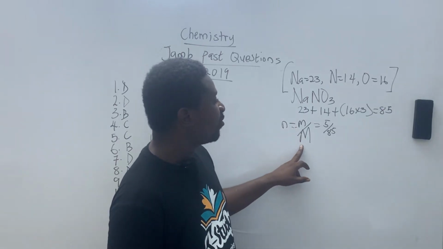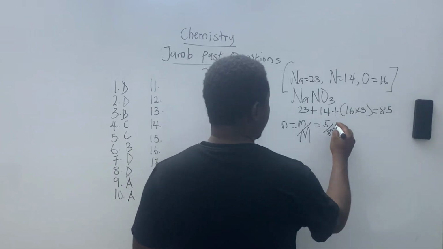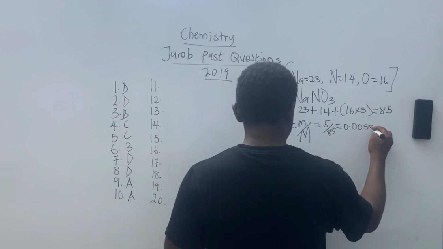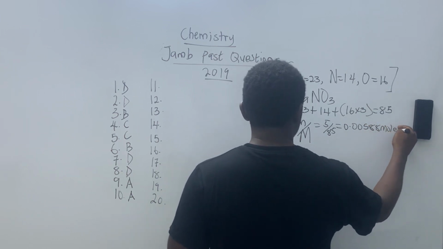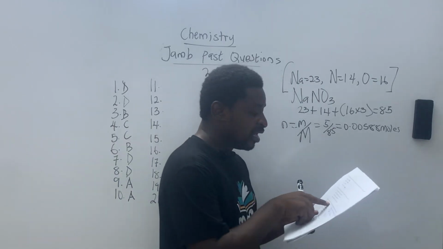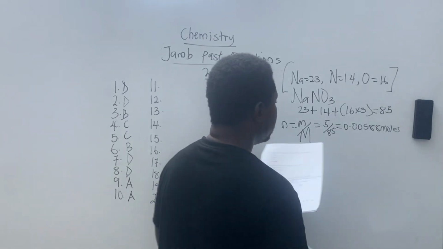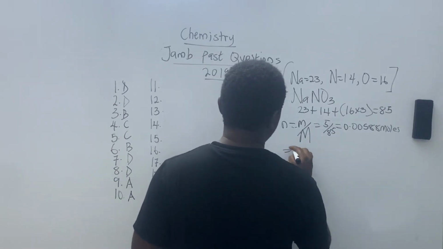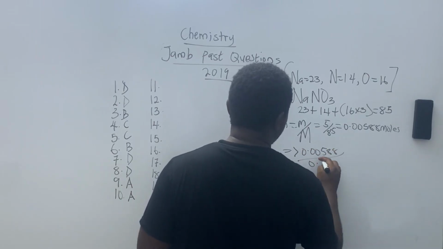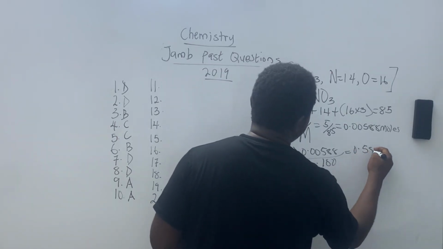Now the mass of the compound involved. If I break that up, I'm going to have 0.058 moles. Once I've gotten that, that is not my final answer. I'm now going to divide by the volume, 0.100. So 0.0588 divided by 0.100. When you divide that, you're going to have 0.588.